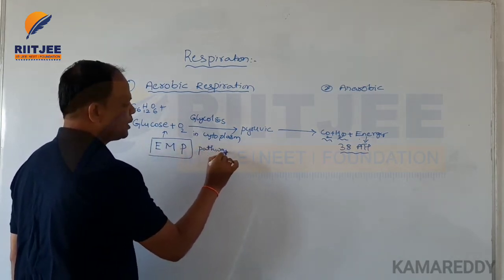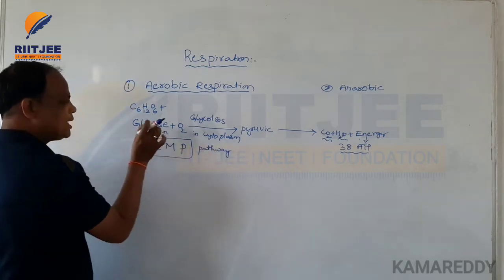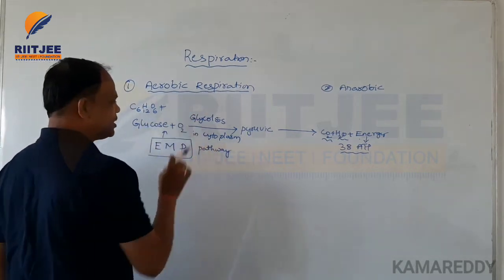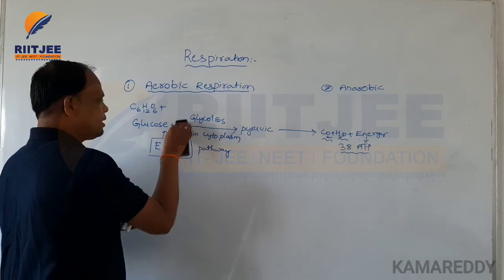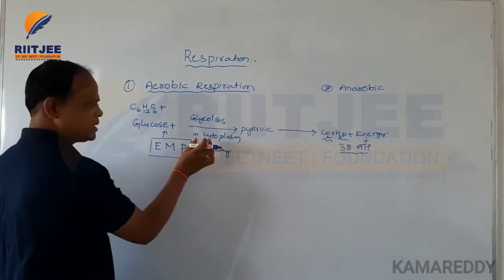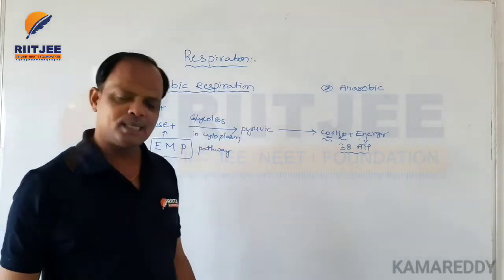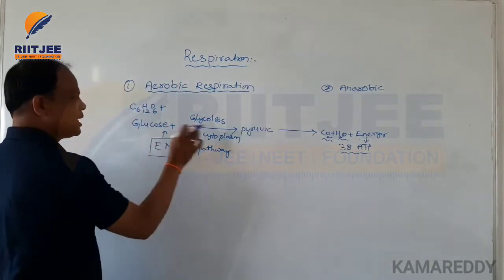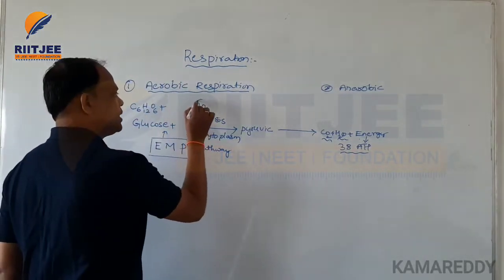When the glucose molecule is converted into pyruvic acid, various steps are present. The glycolysis process contains 10 steps.